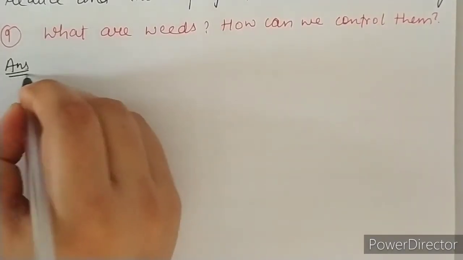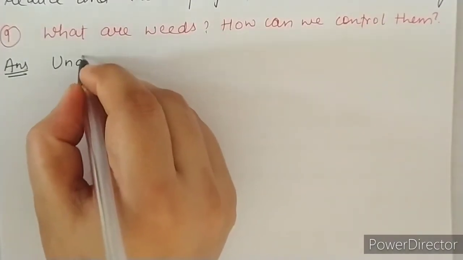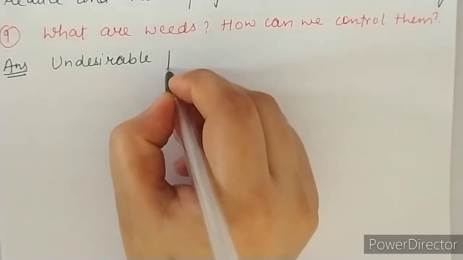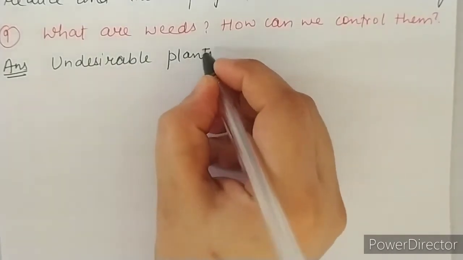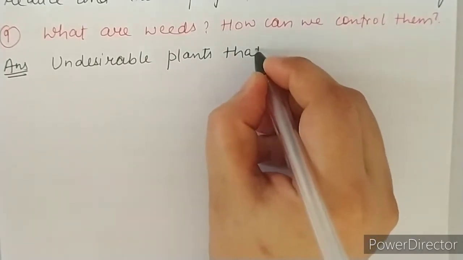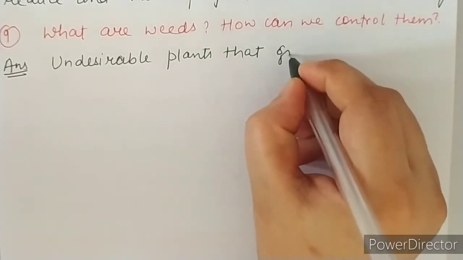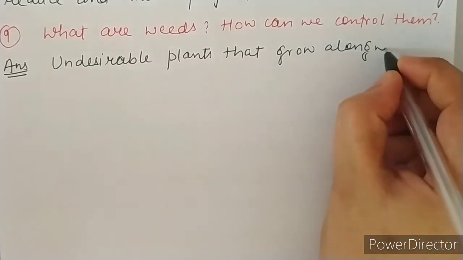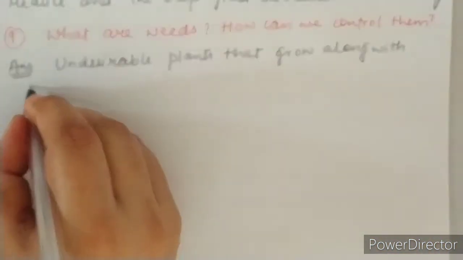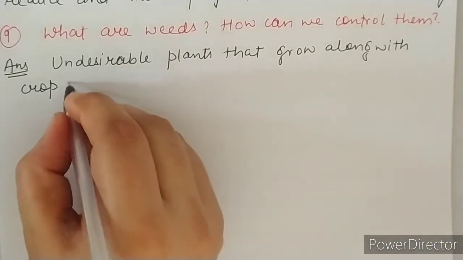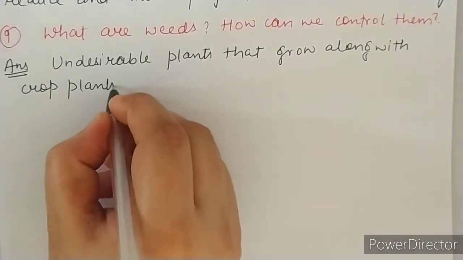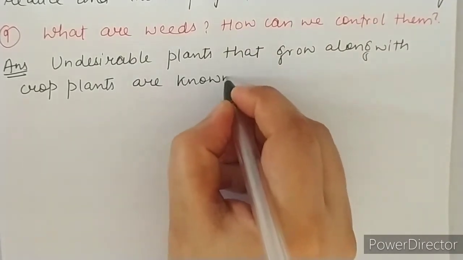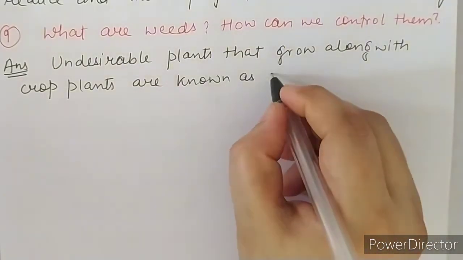So we have already studied that the undesirable plants that grow along with crop plants are known as weeds.